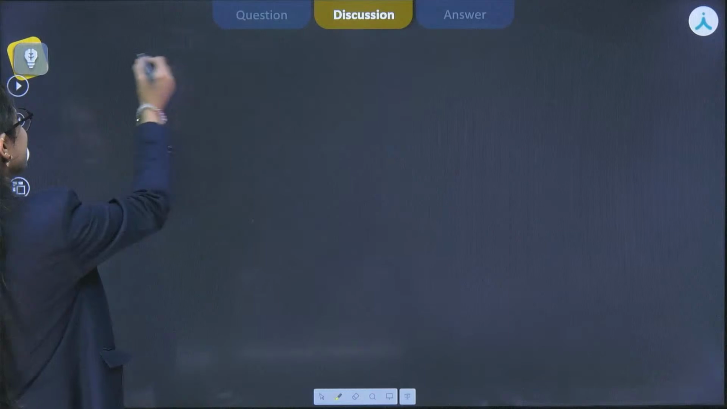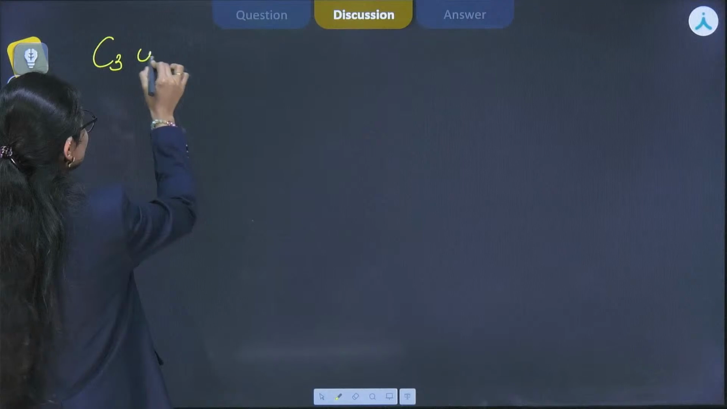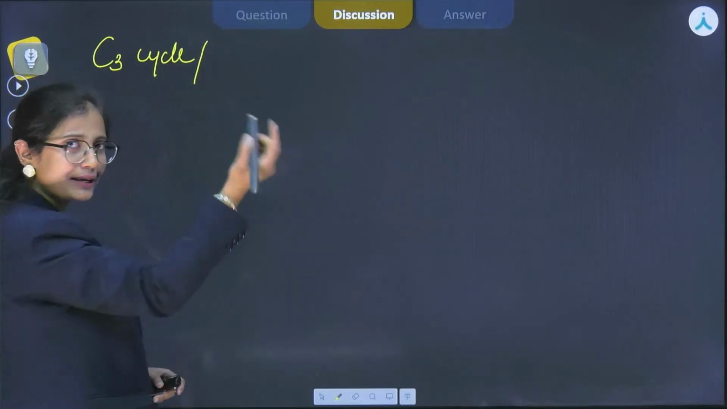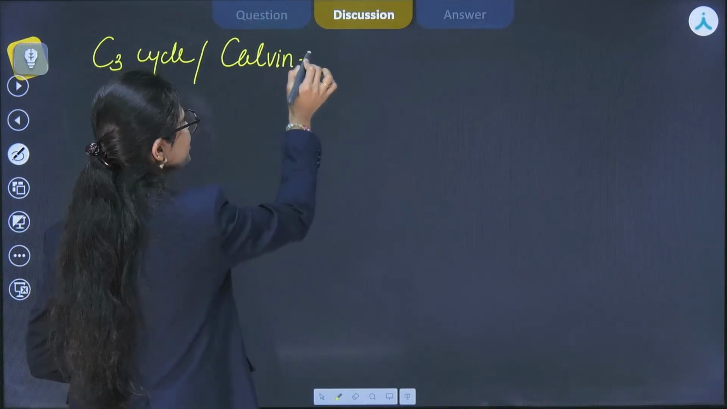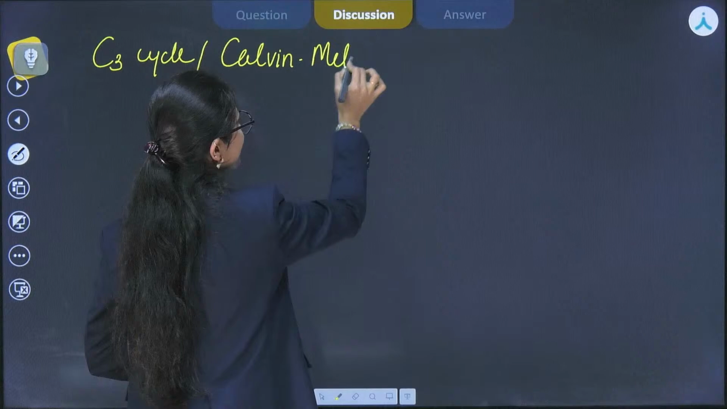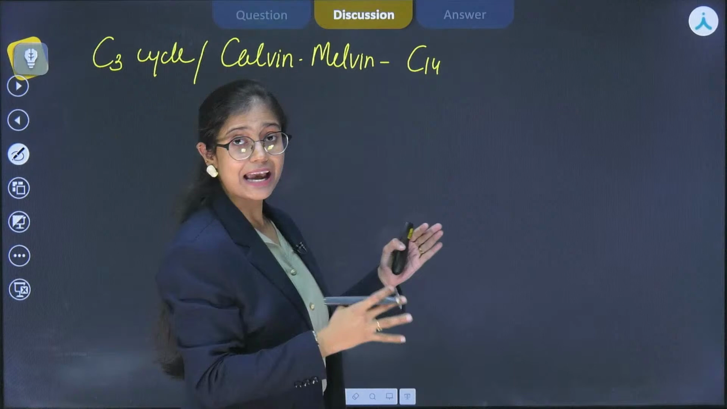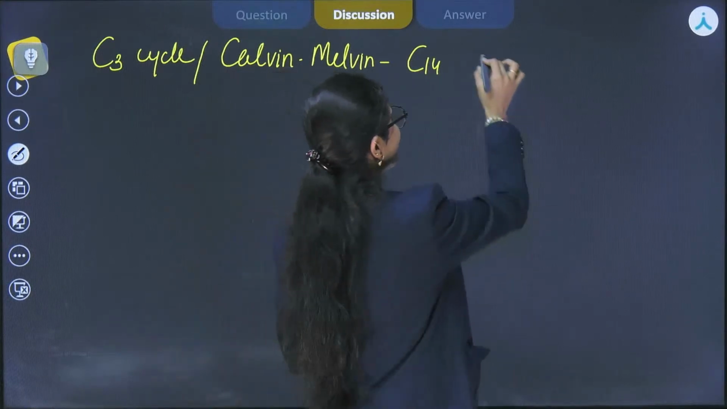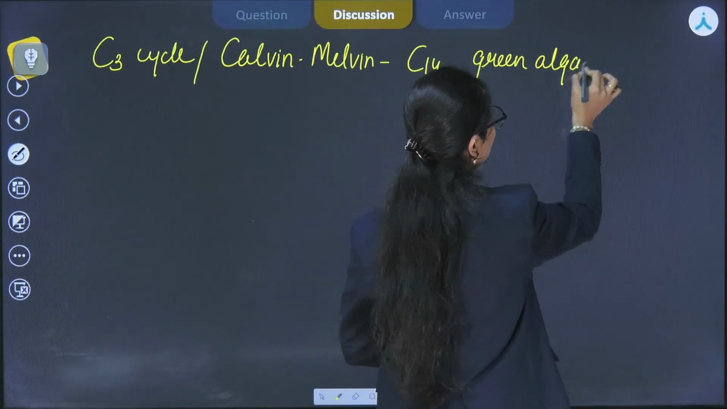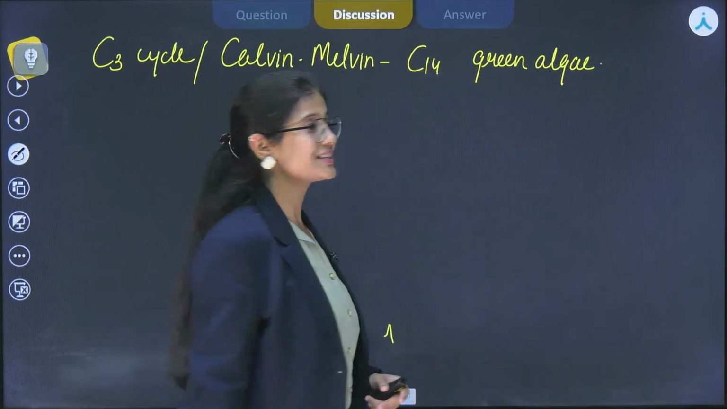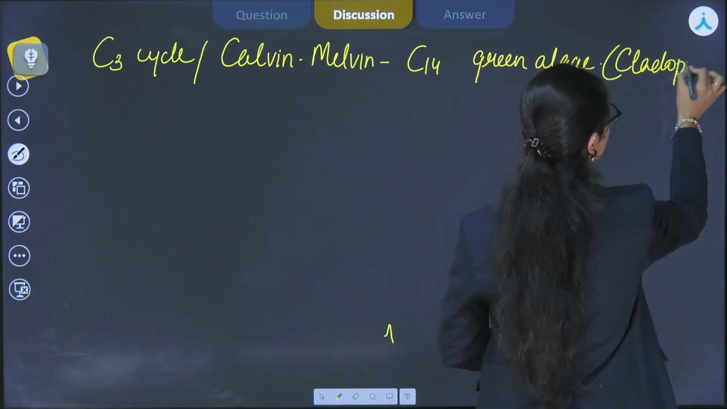C3 cycle or Calvin cycle. Why is it called the C3 cycle? Let's see. It is called the Calvin cycle because it was discovered by Melvin Calvin by using C14, the heavy isotope of carbon, in green algae. And which green algae was that? It is Cladophora. If I am not wrong, it's Cladophora only.